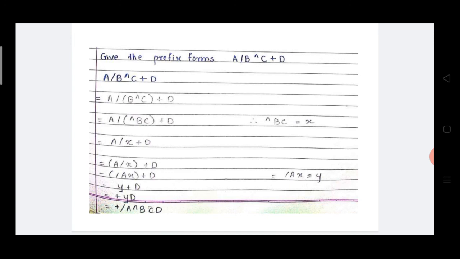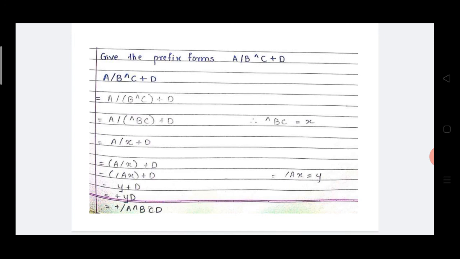Now give the prefix form of a divided by b exponential c plus d. First write this expression once again, a divided by b exponential c plus d. First see carefully all the operators. Operators are divided by, exponential and plus. Which operator has higher precedence? Already we discussed exponential has higher precedence than all other operators. So first I am going to put the parentheses around b exponential c. Now see the next statement, a divided by, in bracket, b exponential c, bracket complete, plus d.